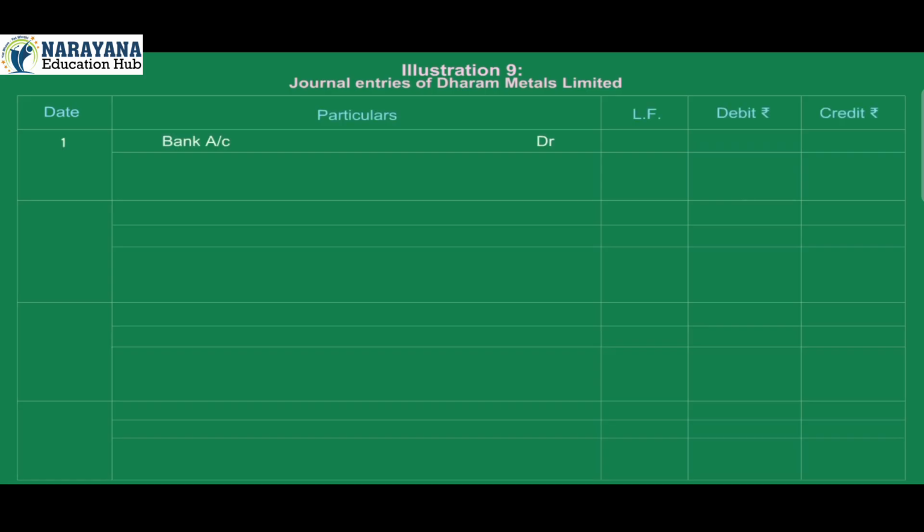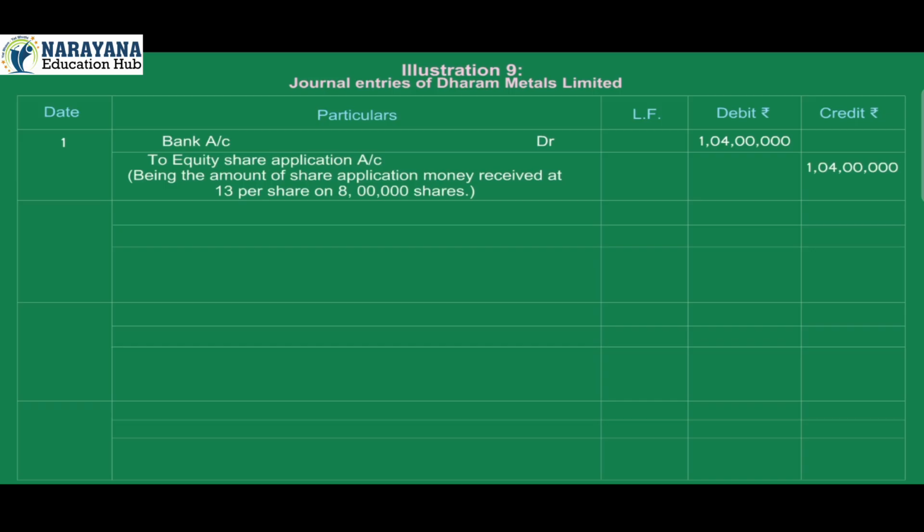1. Bank account debit 1 crore 4 lakh. To equity share application account credit 1 crore 4 lakh. Being the amount of share application money received at 13 per share on 8 lakh shares.